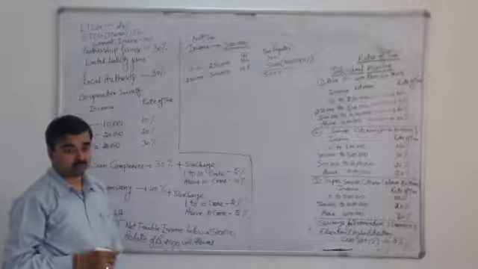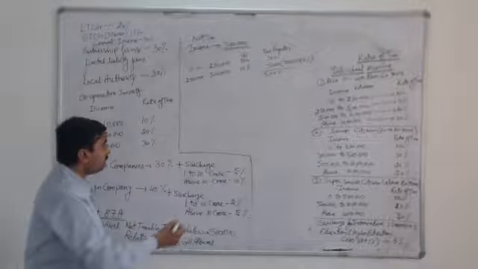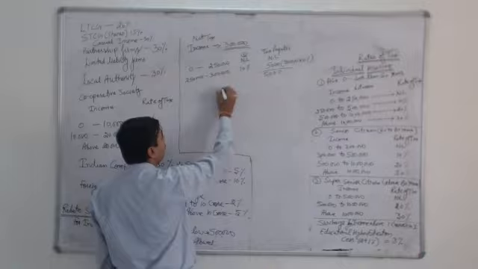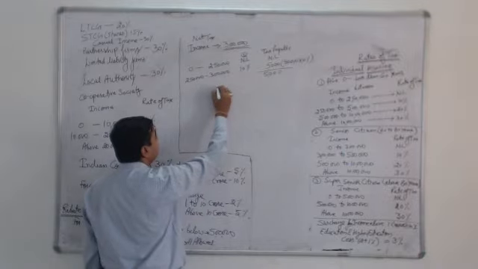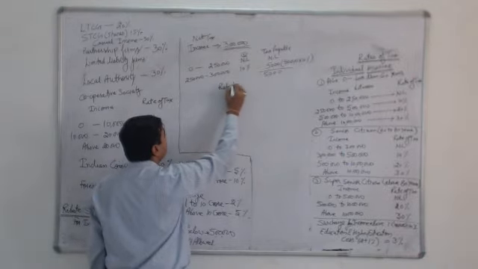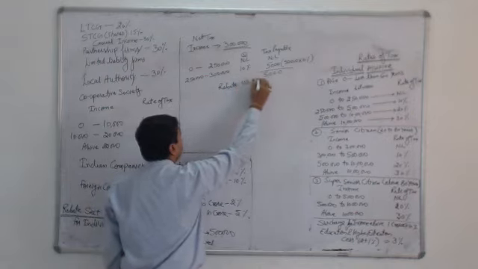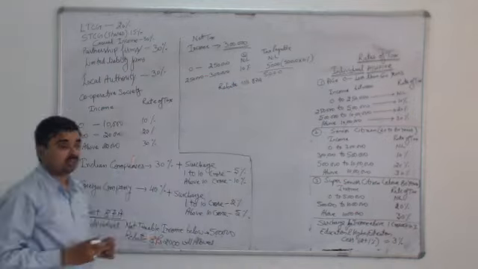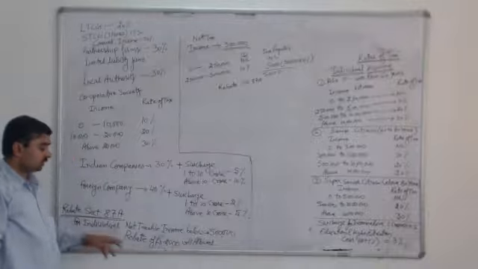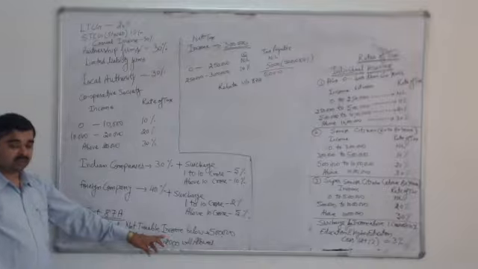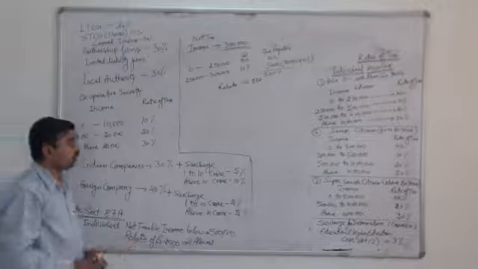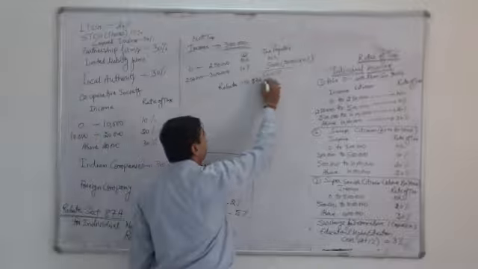This is the tax payable in the easy way, and thereafter we will provide the assessee the rebate under section 87A. This rebate is allowed for every assessee who has income less than 5 lakh rupees, that is 2,000 rupees rebate.